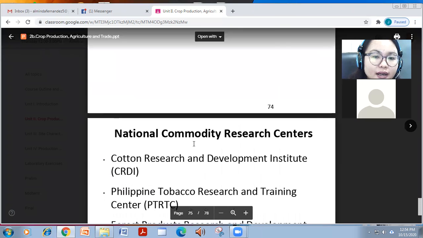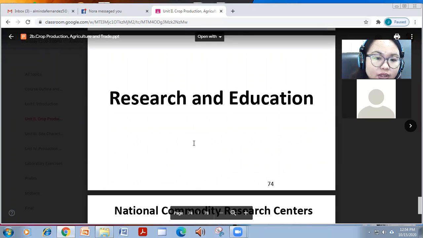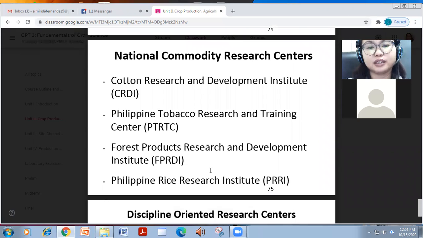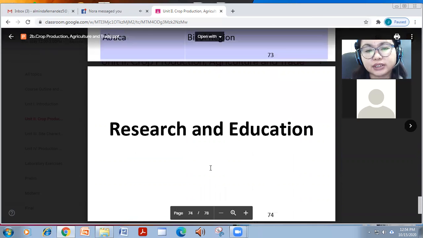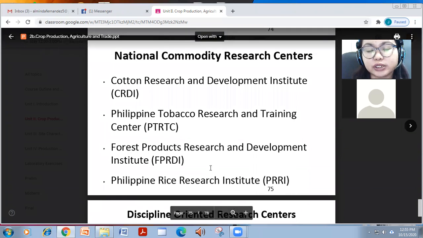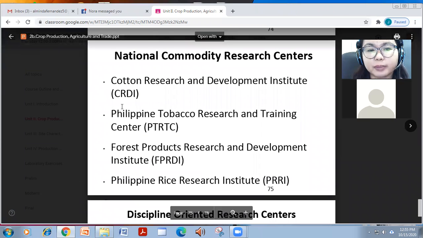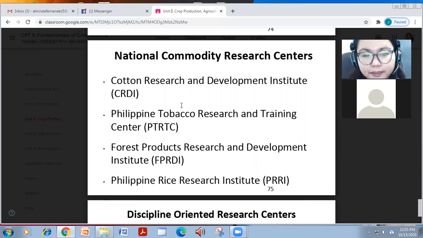So these are the last topic that we're going to talk about, the research and education institutes of the Philippines. So these are just to enumerate the different research and education institutes na usually crop-based, like the Cotton Research and Development Institute. We have that in the Philippines. Now, PhilFIDA na siya, no?